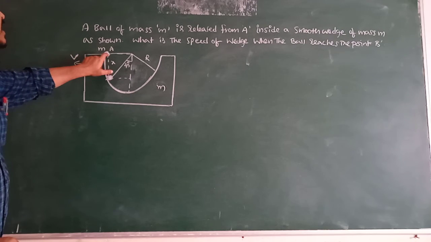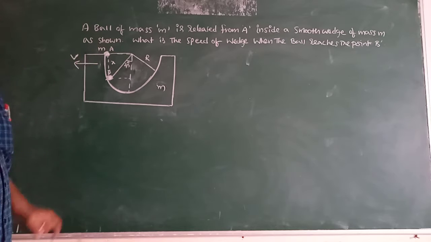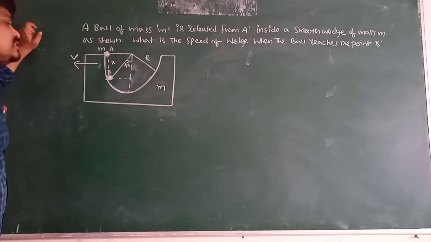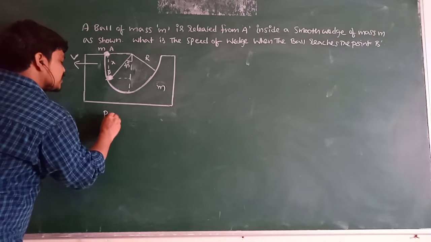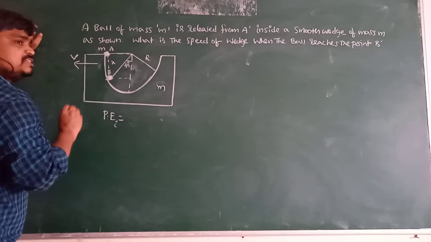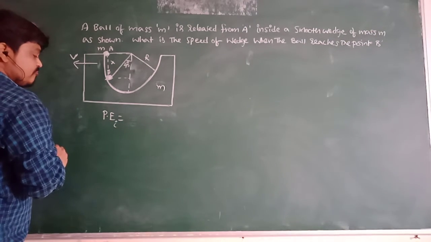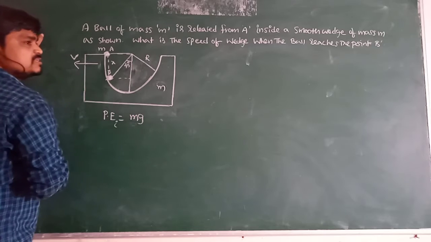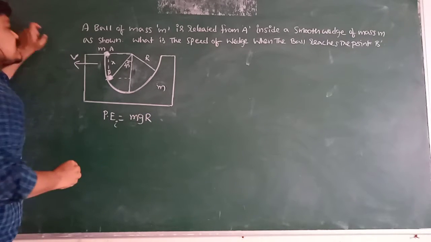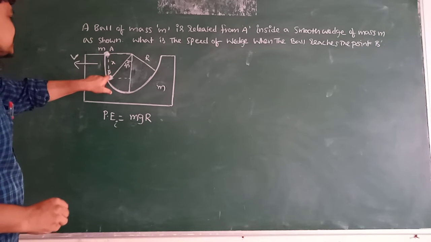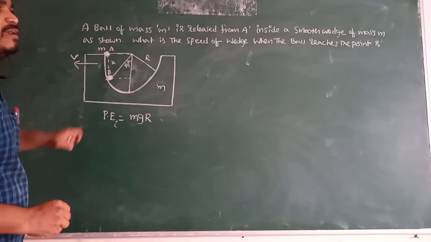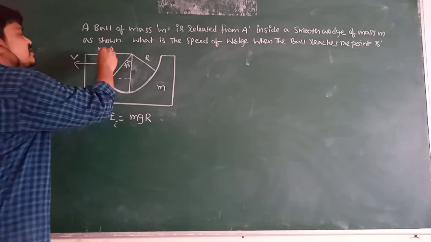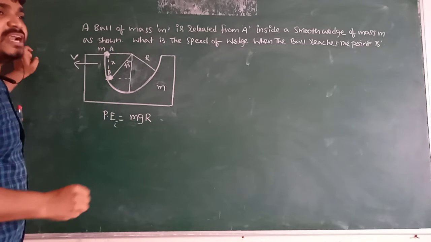See here, initially the ball is at point A, it has energy in the form of potential energy. Initial potential energy is mgh, and the height is nothing but the radius, so mgr. When the ball reaches point B from point A, it loses its height, and when it loses height, its potential energy is also lost.